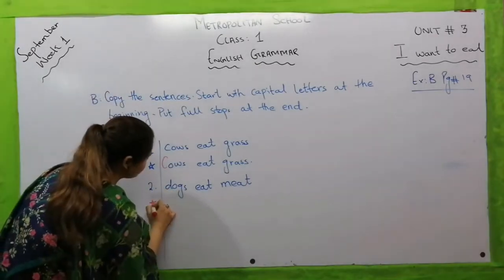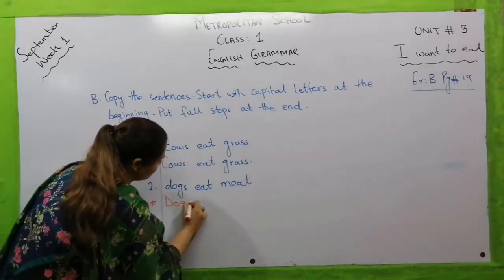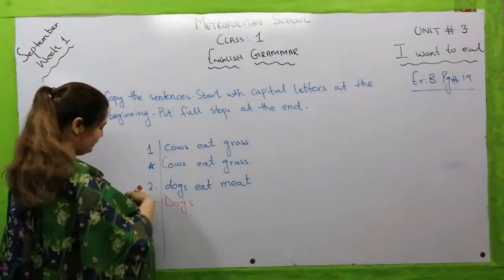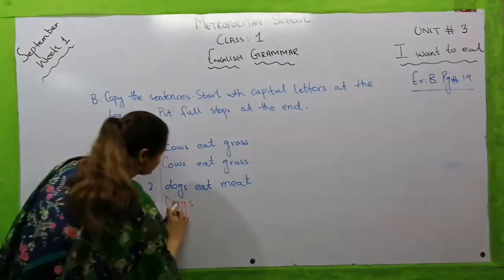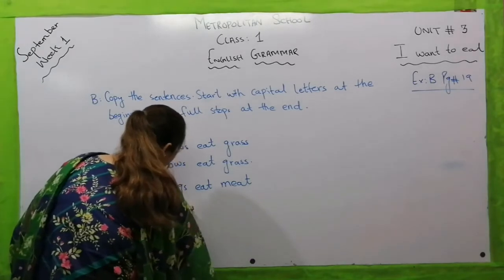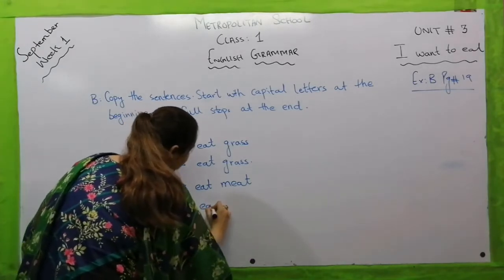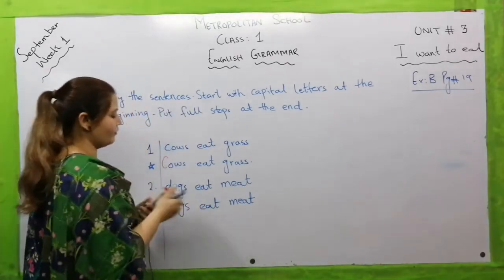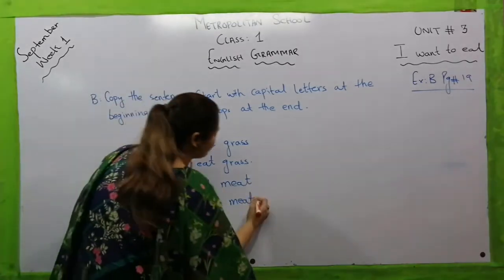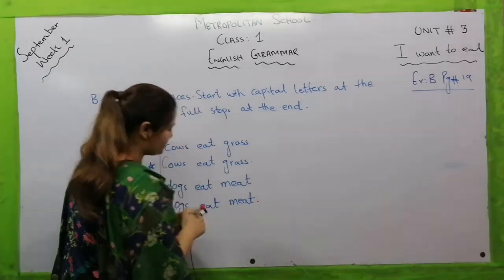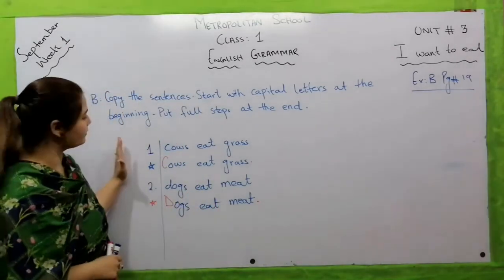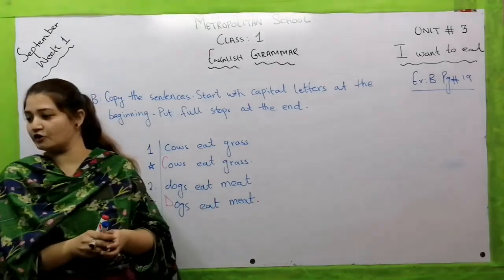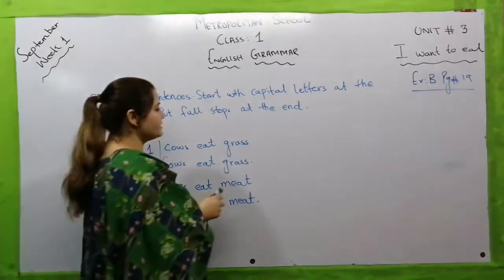We are going to write it as dogs. What have we done here? We have made this first letter a capital one. Dogs eat meat, and then at the end of this sentence we are going to mark a full stop. Now let's first repeat these two sentences with me. Cows eat grass, dogs eat meat. Now let's move towards the next sentence.